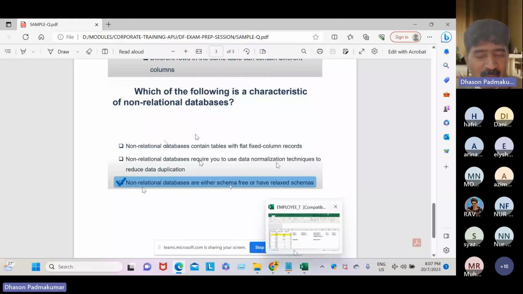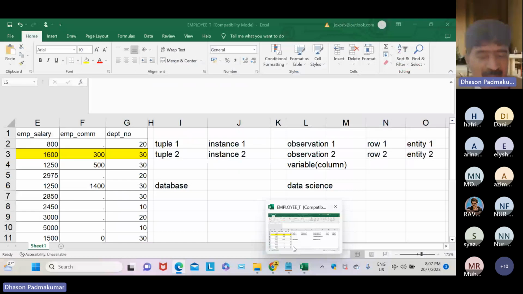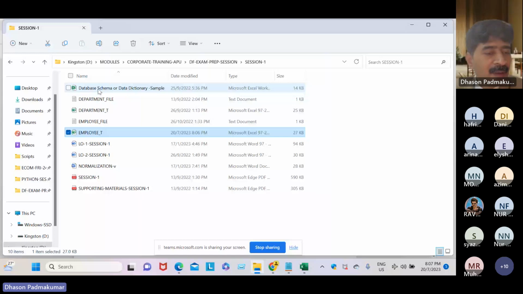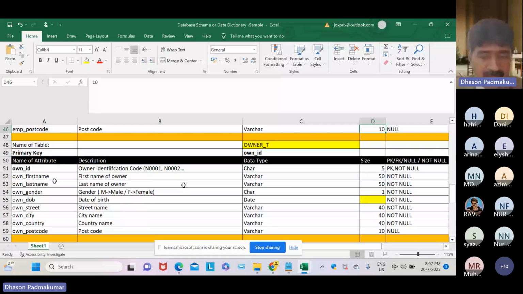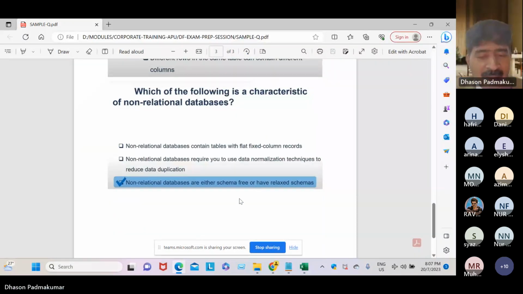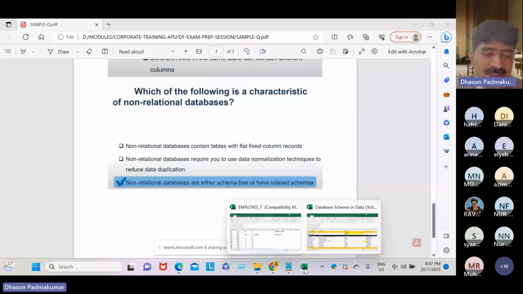Schema free means there is no fixed structure. Schema means like this: owner ID must be character, with a defined length, and so on. In non-relational, there is no schema like this. It's a schema-free database, or another key term, relaxed schema, which means there is a schema, but not very strict.